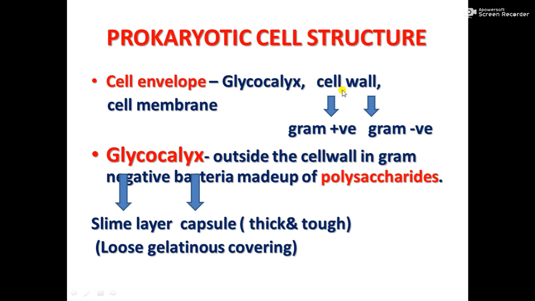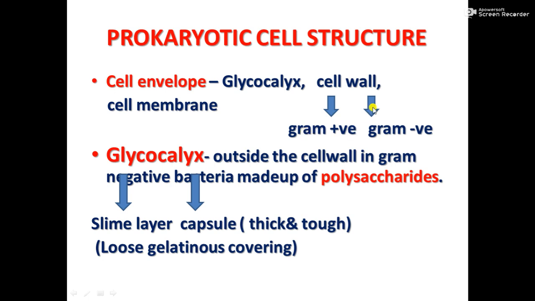First, depending upon the type of cell wall, as per their cell wall characteristics, some bacteria can be stained with the Gram stain. Gram is the scientist who discovered this type of staining. Those which take up the Gram stain and are colored are called Gram positive bacteria.